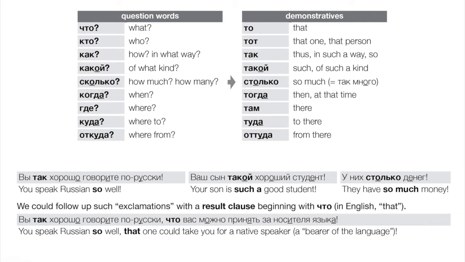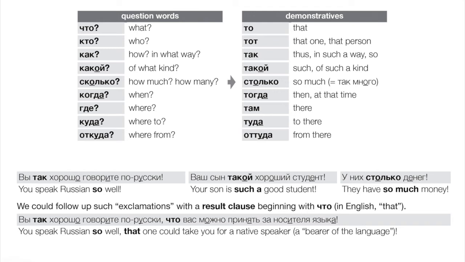So let's look at just a few examples with these all by themselves, just using demonstratives. Вы так хорошо говорите по-русски. You speak Russian so well. And again, we can imagine that in response to a как question: how well do they speak Russian? Well, so well, as if pointing and showing, or sort of exclaiming. You do this so well. Ваш сын такой хороший студент. He's such a good student. У них столько денег. They have so much money.